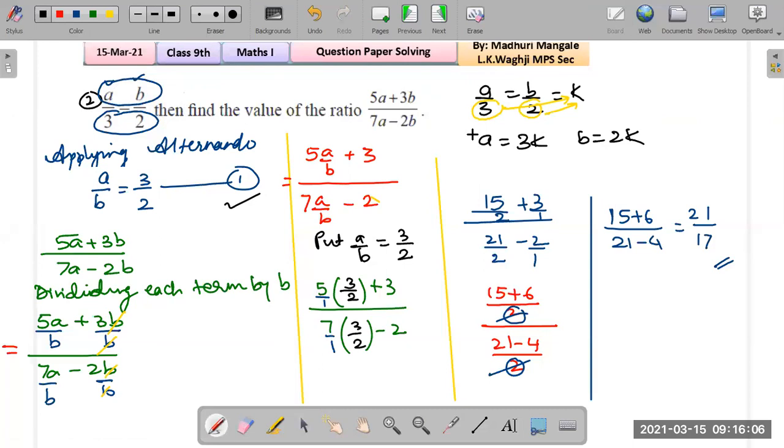And then you substitute A equals 3K and B equals 2K in this equation, and you simplify to get this answer. You will still get the same answer, that is 21 upon 17. Okay, it's your choice. Whichever method you find easy, you can go with that. All right.